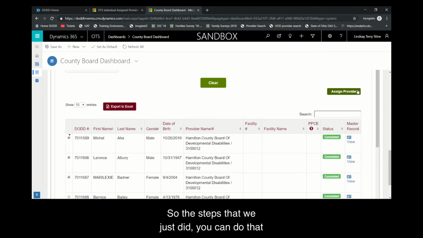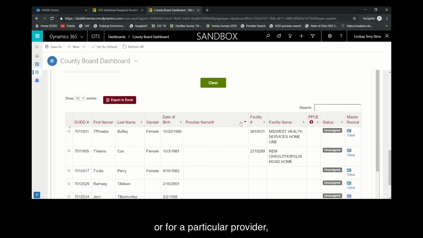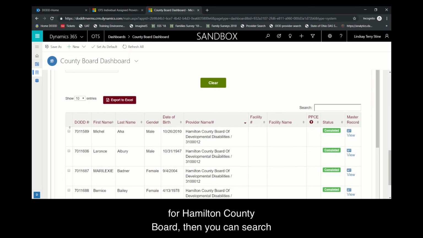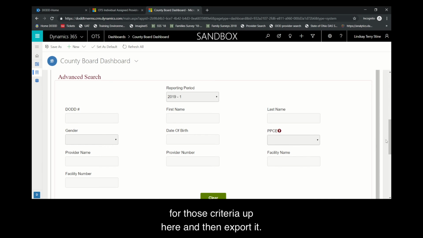So the steps that we just did, you can do that from the advanced search, which is really very useful. With this, you can export to Excel. So if you want to see all the individuals that need to be assigned yet, named Smith, or for a particular provider for Hamilton County Board, then you can search for those criteria up here and then export it.